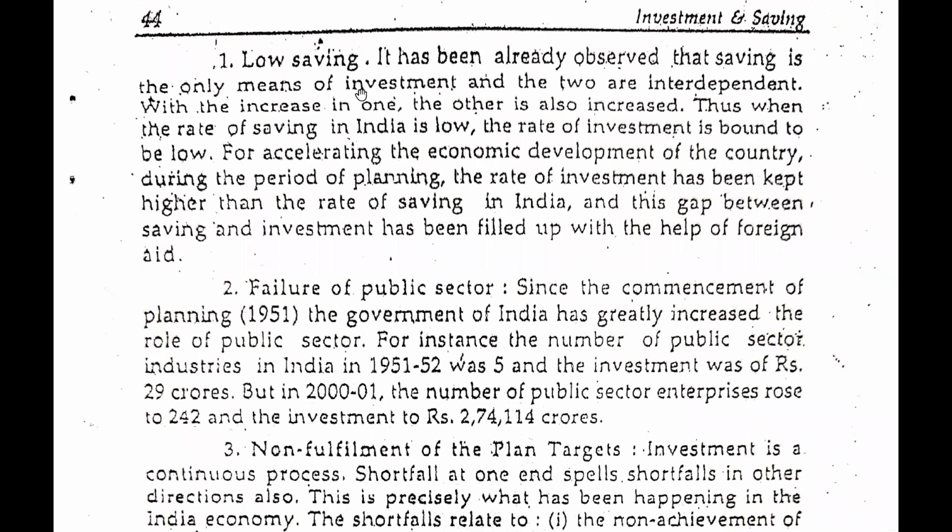The first one is low saving. To do the investment, we need to have saving, because if we do not have any saving, then what is there to invest? So guys, there must be higher saving, and in countries like India, most of the people are associated with the agriculture sector, or we can say the primary sector.